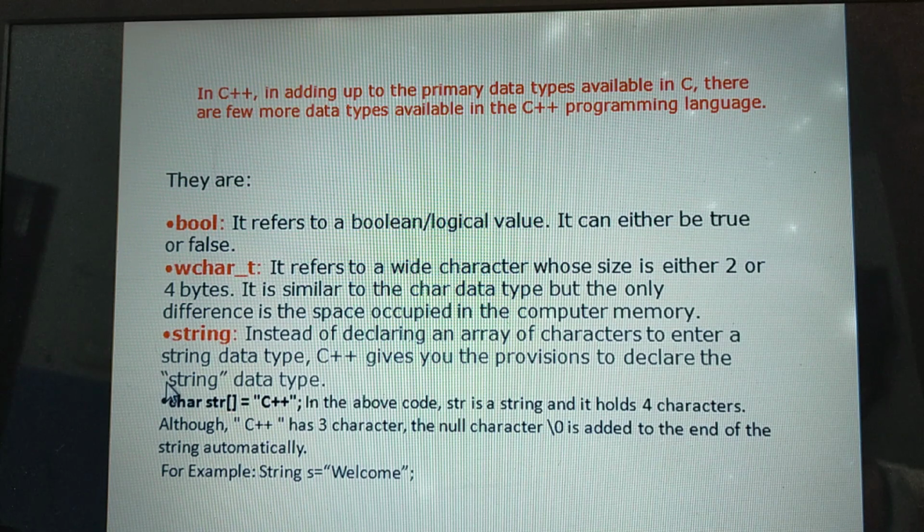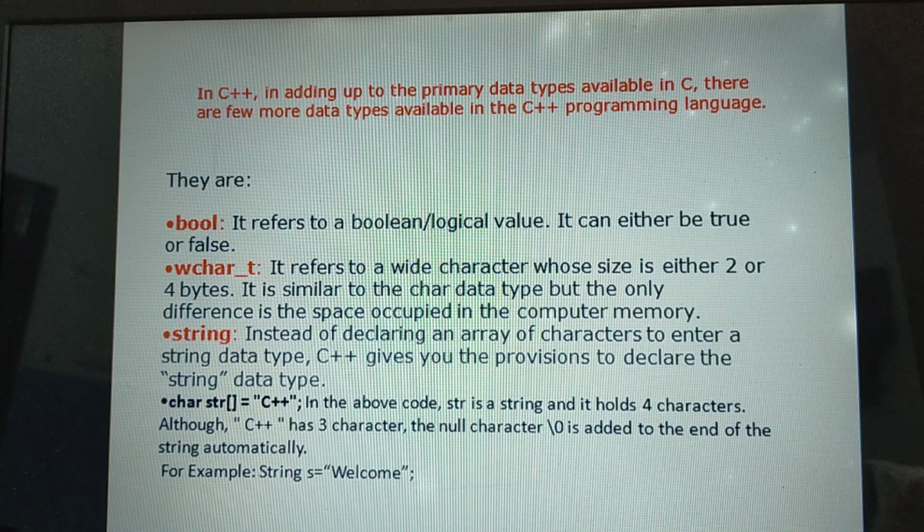Last one is string. What is the function of string? This is very useful. Instead of declaring an array of characters to enter a string, C++ gives you the provision to declare the string data type. In the C language, if you want to use data of more than one character, we have to declare it with an array of characters. But C++ provided a string data type.